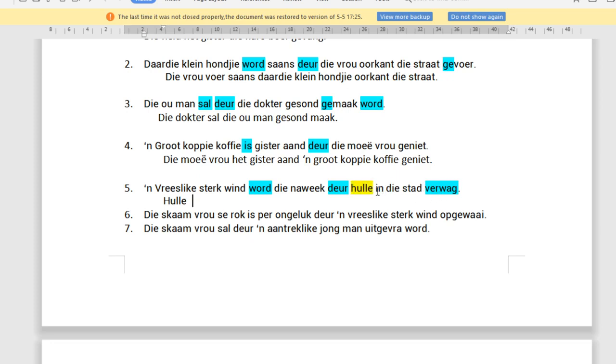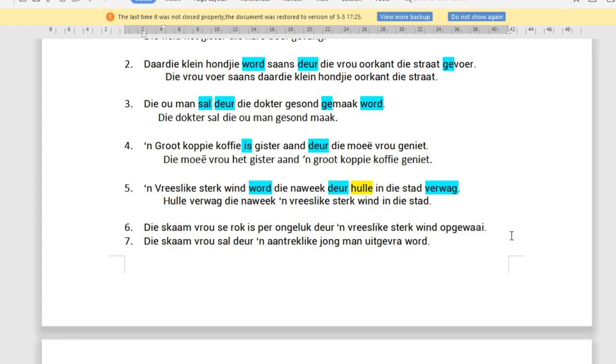No, it's not. It's place. In shows you it's place. Okay. So hulle, word goes away and the verb comes back to the front. Hulle verwag. Time, die naweek. Object, 'n vreeslike sterk wind. Place, in die stad. And there's nothing left, so that's it.